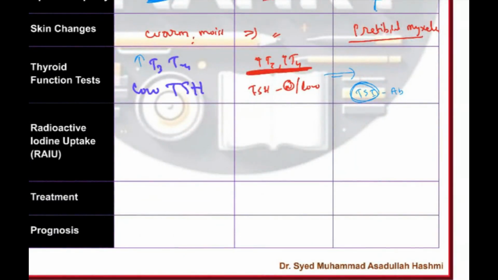What is radioactive iodine uptake? That depends. If the thyroid gland is hyperfunctioning, uptake will be more. Normally, if it is an acute condition, it can be normal, or if just 2-3 hours have passed, it will be more. In Graves' disease, iodine uptake is increased.